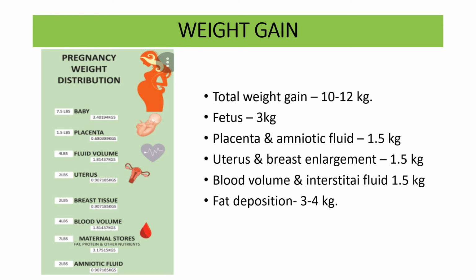Now weight gain. In total, maternal weight gain is about 10 to 12 kg, of which the fetus contributes 3 kg, placenta and amniotic fluid contribute about 1.5 kg. Uterus and breast enlargement lead to a further increase of 1.5 kg. Blood volume and interstitial fluid also increase 1.5 kg, and there is about 3 to 4 kg increase in fat deposition. All these things lead to a total increase of about 10 to 12 kg in maternal body weight till the term.